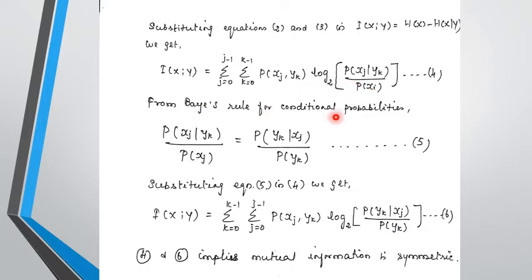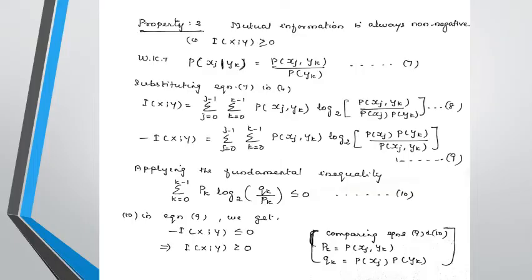From Bayes' rule for conditional probabilities, p(xj | yk)/p(xj) is equal to p(yk | xj)/p(yk). Now this term p(xj | yk)/p(xj) is written as p(yk | xj)/p(yk) in equation 4. So substituting equation 5 in 4, we will get this expression.